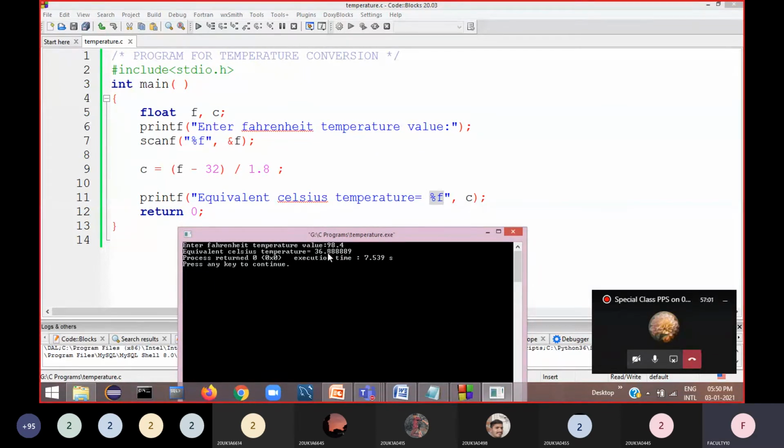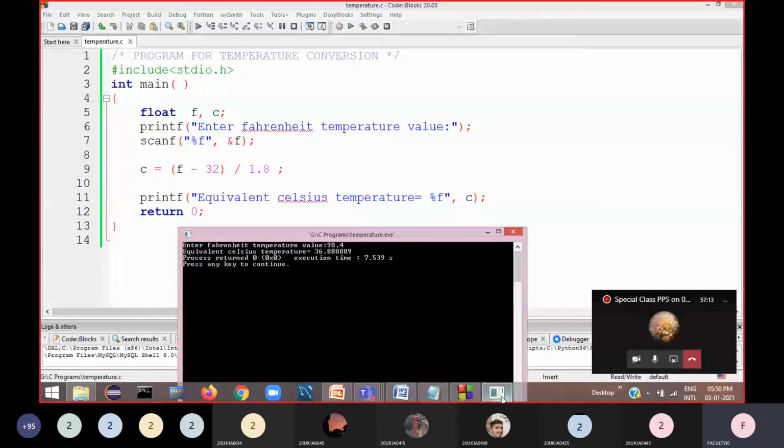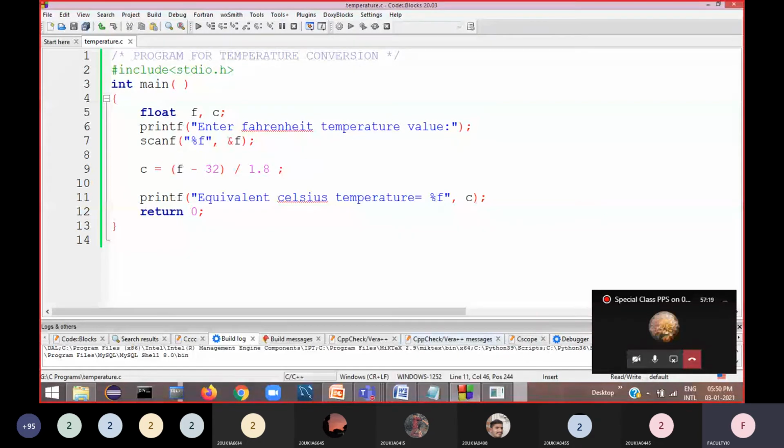Okay, so 36.8888889 prints up to 6 decimal places. Now you want to restrict this number to only 2 decimal places. In such a case, how can you write it?